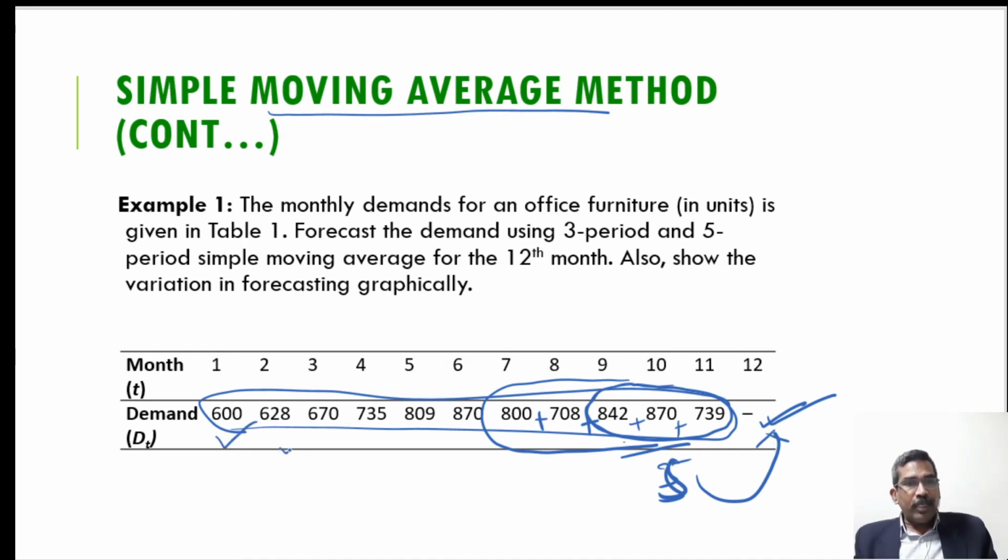But it is also very important to know the accuracy of the forecasting. We do the forecast for past periods and see what the forecasting error is, so that when we forecast the future, we can show the forecasting error, or the standard deviation, of the forecast value for the 12th period.